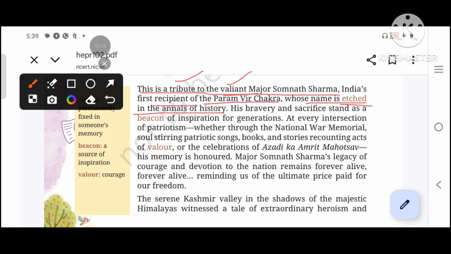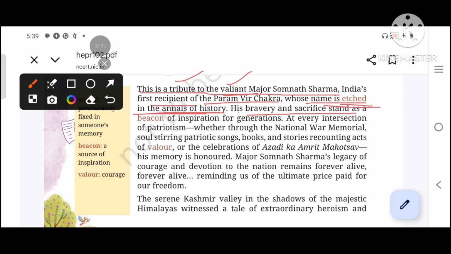Etched is inscribed, that which is engraved and written. In the annals of history, in the records of history. So, this chapter is honoring Major Somnath Sharma, the first person in India to receive the Paramveer Chakra, the country's highest military award for bravery. His name is etched in the annals of history because of his bravery and sacrifice.